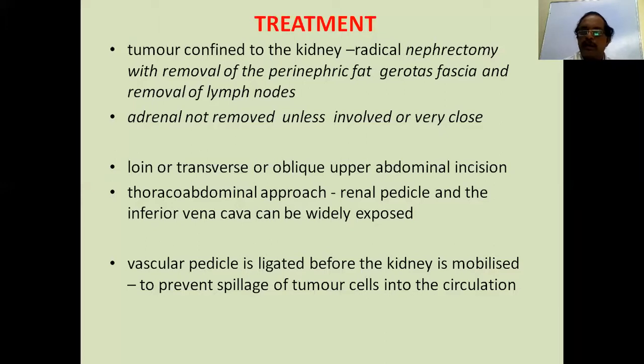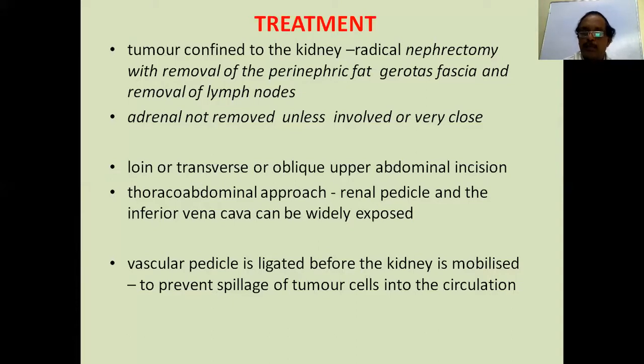How do you approach the renal cell tumor? In renal cell tumor surgery, the important thing is to get control of the vasculature before doing the surgery. Because of the spillage of the tumor cells into the circulation and producing deposits, you want to have control of the renal hilum at the beginning of the surgery. So how to expose the tumor? A loin incision with rib resection, or a transverse abdominal incision, or an oblique abdominal incision, depending on the size of the tumor. You cut open the various layers of the abdomen and go to the kidney.